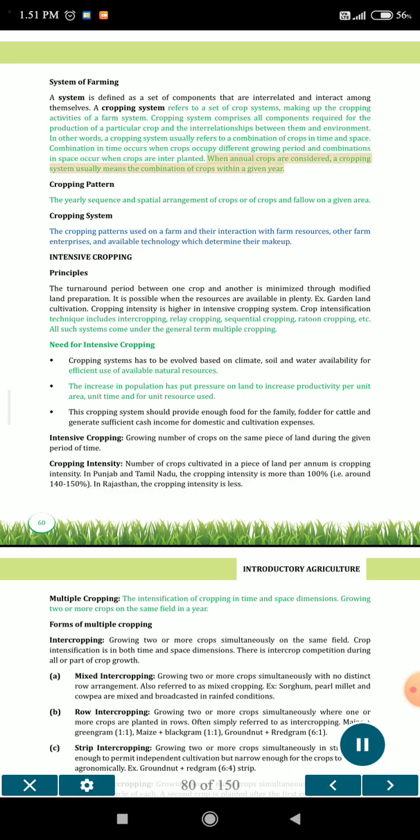When annual crops are considered, a cropping system usually means the combination of crops within a given year. Cropping pattern: the yearly sequence and spatial arrangement of crops, or of crops and fallow, on a given area. Cropping system: the cropping patterns used on a farm and their interaction with farm resources, other farm enterprises, and available technology which determine their makeup.